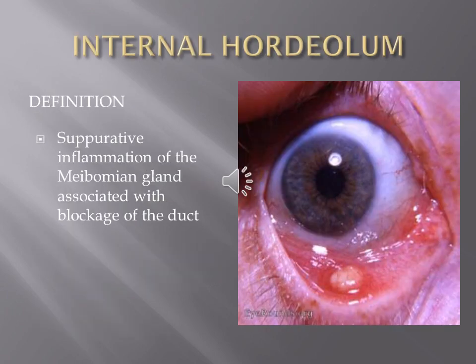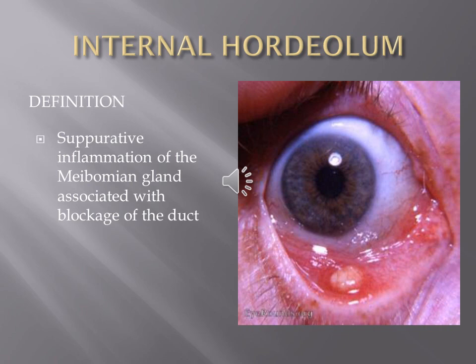This is the hordeolum internum picture, showing the meibomian gland when it's acutely infected with a pus forming organism. It presents on the conjunctival surface as a nodular elevation with surrounding hyperemia and yellowish discoloration of the surface.